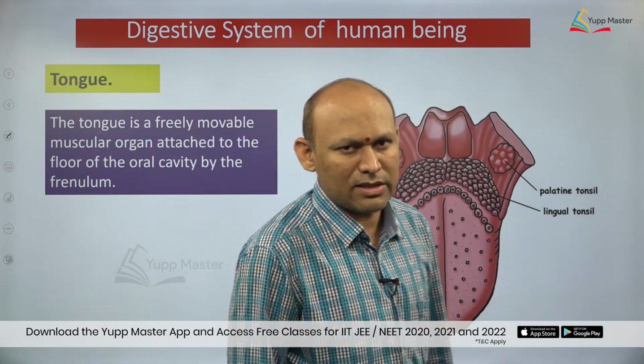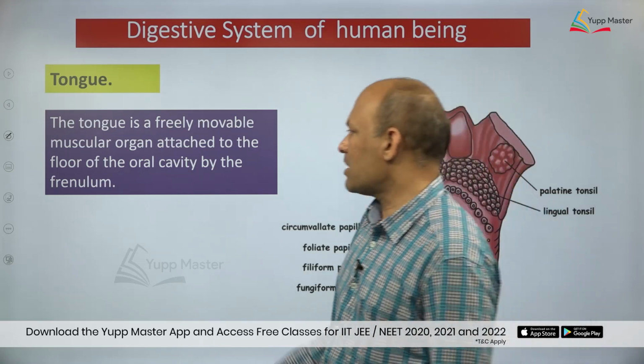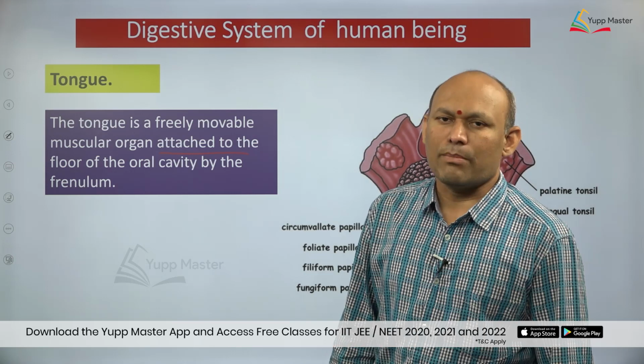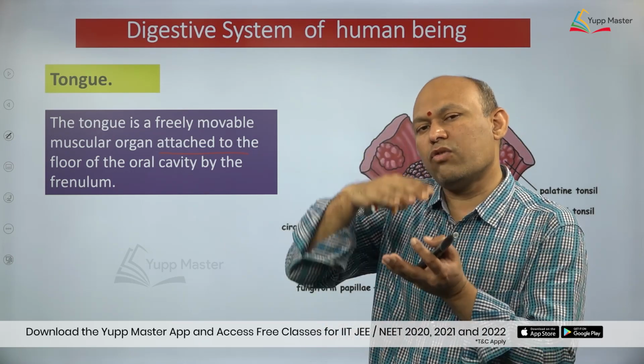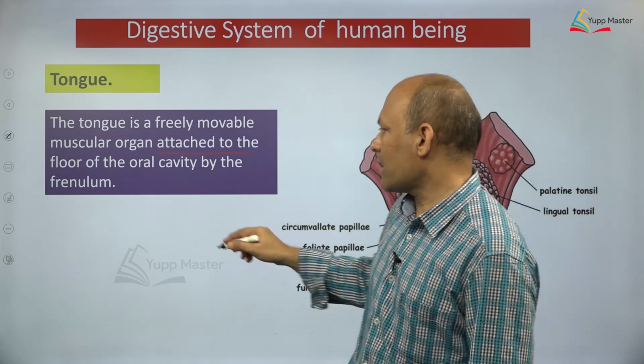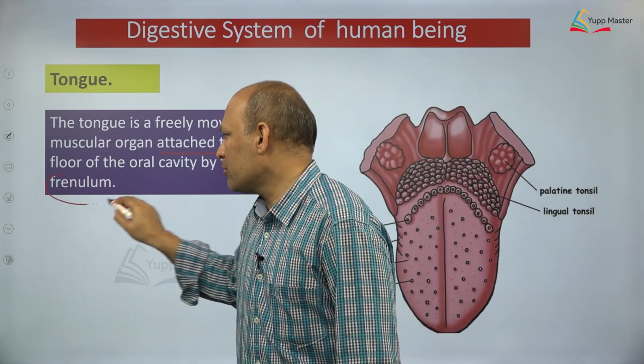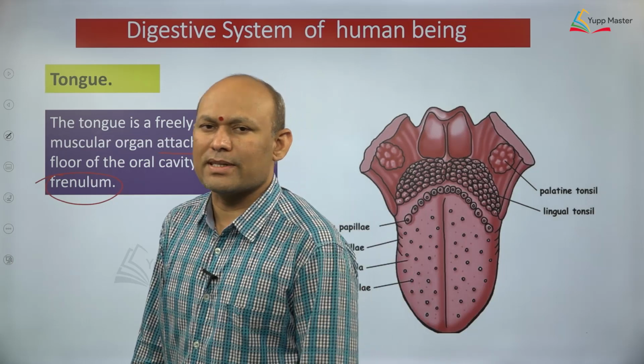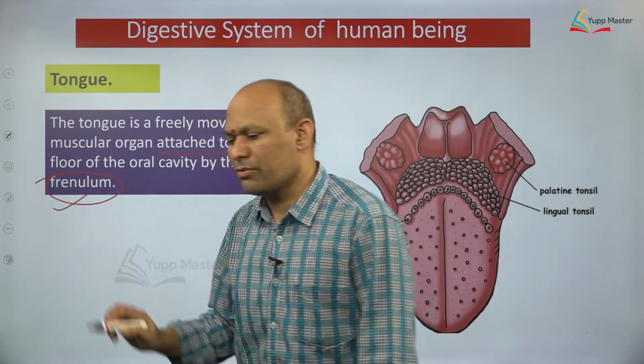The muscular tongue, dear students. Tongue is made up of what kind of muscles? Striated muscles, right? The muscular tongue is found in the buccal cavity or mouth cavity. It is present on the floor of the buccal cavity, and it is attached to the floor by means of a connective tissue, and that connective tissue is called frenulum, dear students. This word you need to remember.